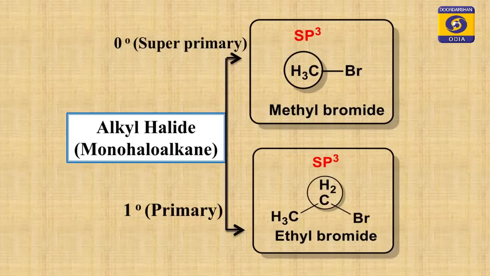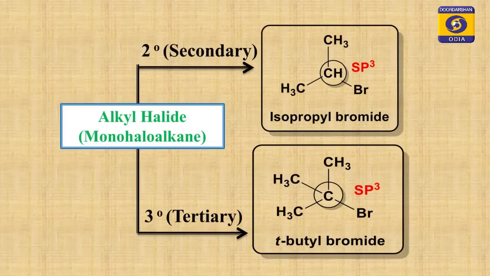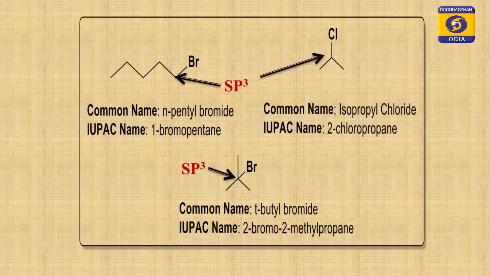Next slide, you see it. Examples: a carbon atom attached to two methyl groups and a bromine atom. This is called isopropyl bromide, a secondary alkyl halide. Then you have a carbon atom to which three methyls are attached along with bromine, called tertiary butyl bromide, or a tertiary alkyl halide.